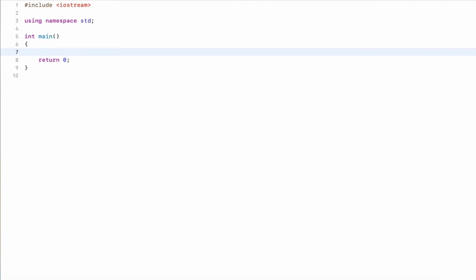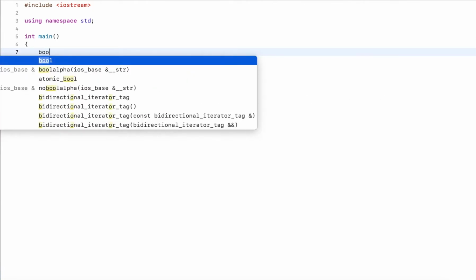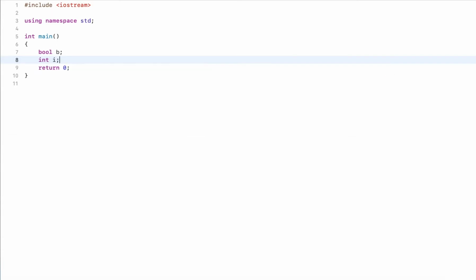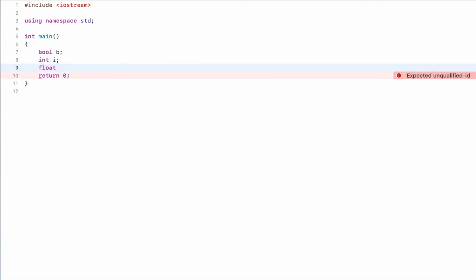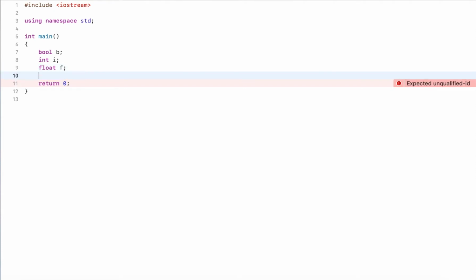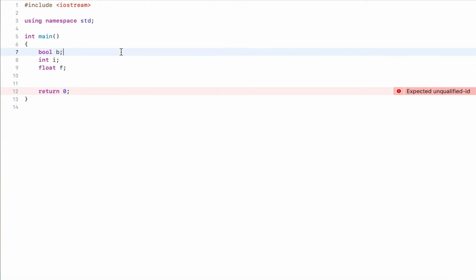Hi guys, in this video I'm going to explain to you what pointers are. You should already be familiar with basic data types, such as a boolean, integer, float, character, double, and so on. Each of these stores a value. This one stores a boolean value, integers store a whole number, and floating point stores a floating point value.